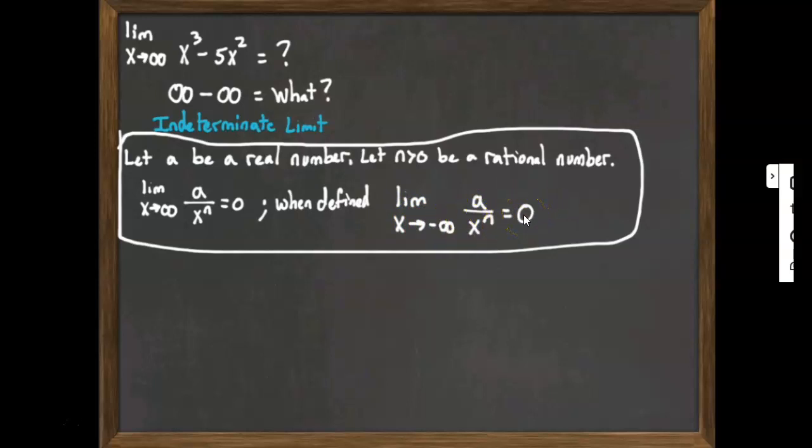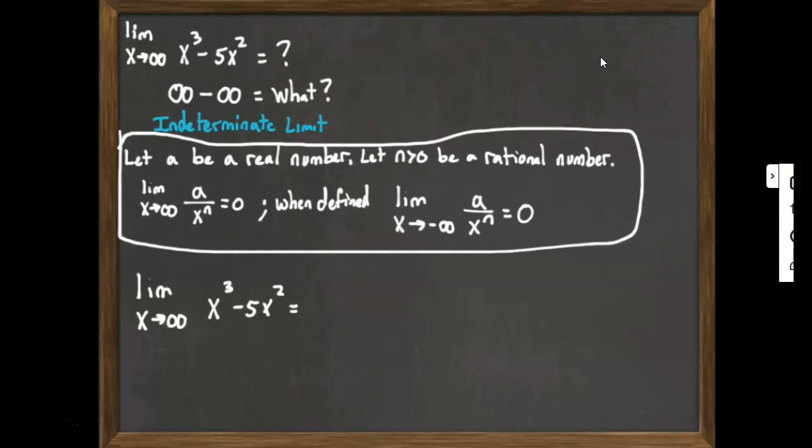So when the power of x is defined, the limit as we go to negative infinity is also going to be 0. And what I want to show you is how we can use this idea to help us work this problem out: the limit as x goes to infinity of x cubed minus 5x squared. Here's the idea. Let's factor a power out of all that, and specifically factor out x to the third.